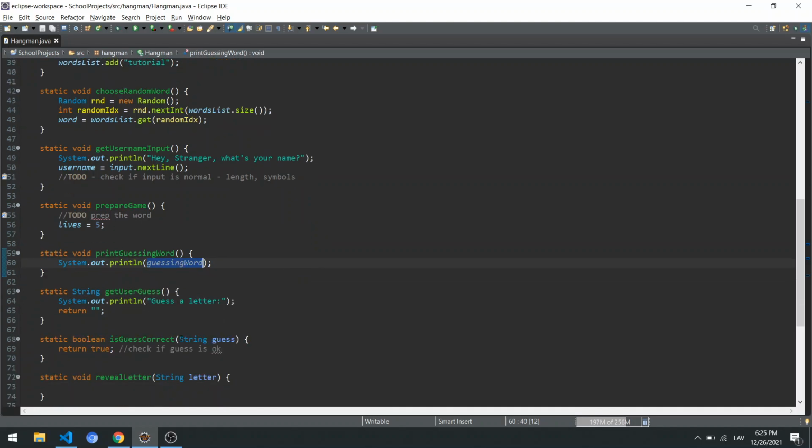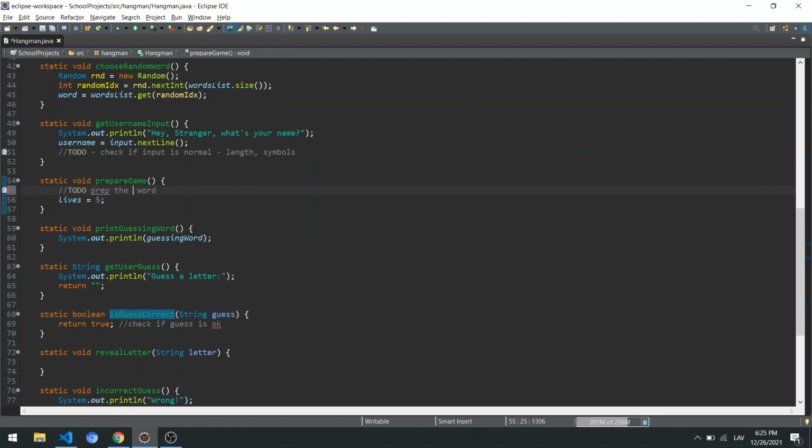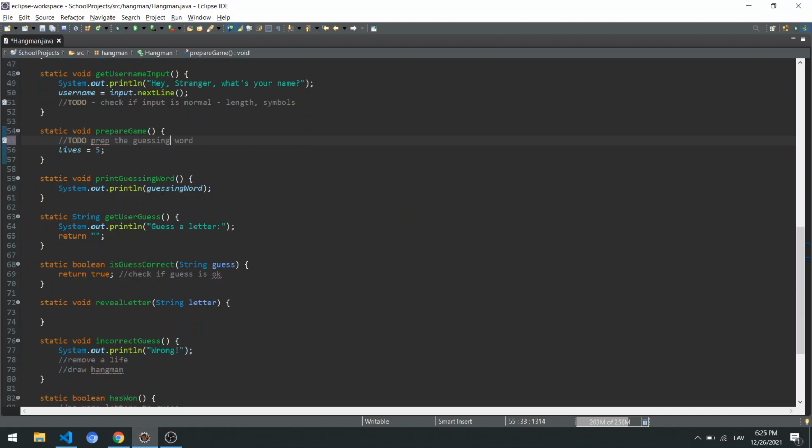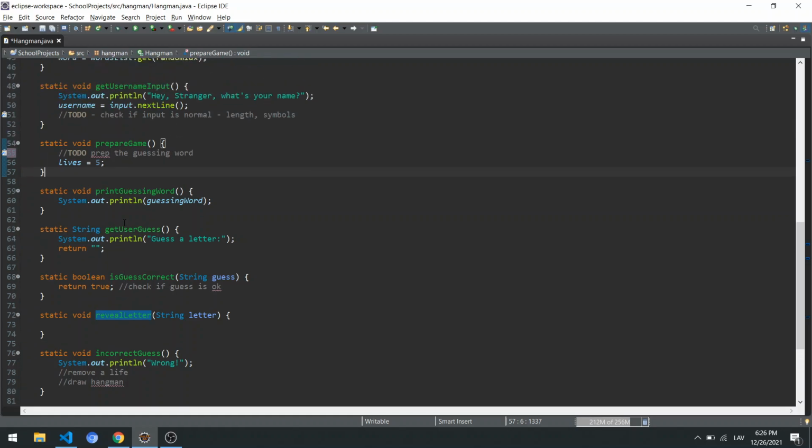Print the guessing word is fine. Let's check if the guess is correct, although we can't do that if we haven't prepared the guessing word. So probably we need to prepare the guessing word beforehand, but this is something that, if you've created this prototype, you can jump between these methods. You start with something that's easier. Probably revealing the letter is going to be pretty complex for the beginners, so you can leave this one to the very end. Just fill in the blanks in different places. Once you feel comfortable that you put different other puzzle pieces together, you can then turn to the hardest part.